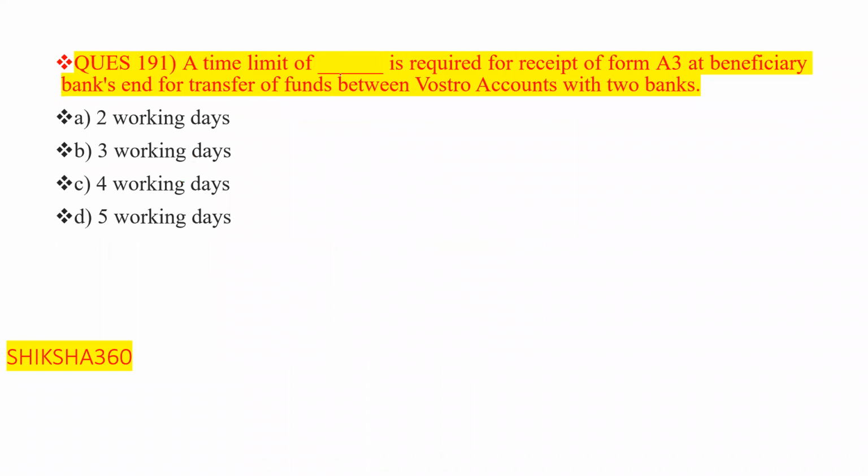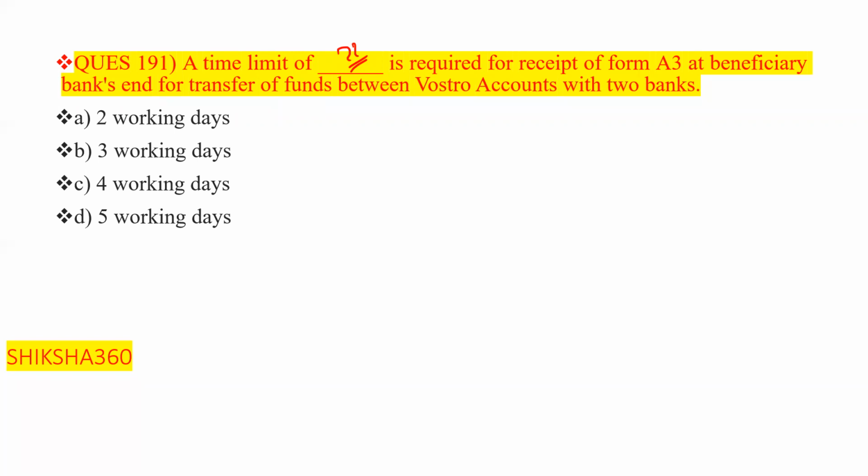So a time limit of dash is required for a shift of form A3 at beneficiary ends for transfer of funds between Vostro accounts within two banks. Clear? First one is 2 working days.